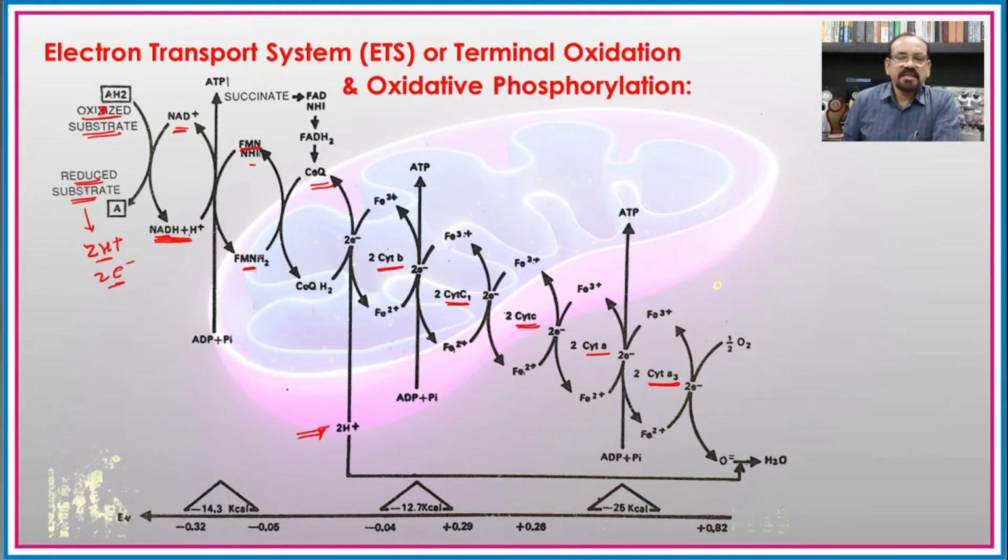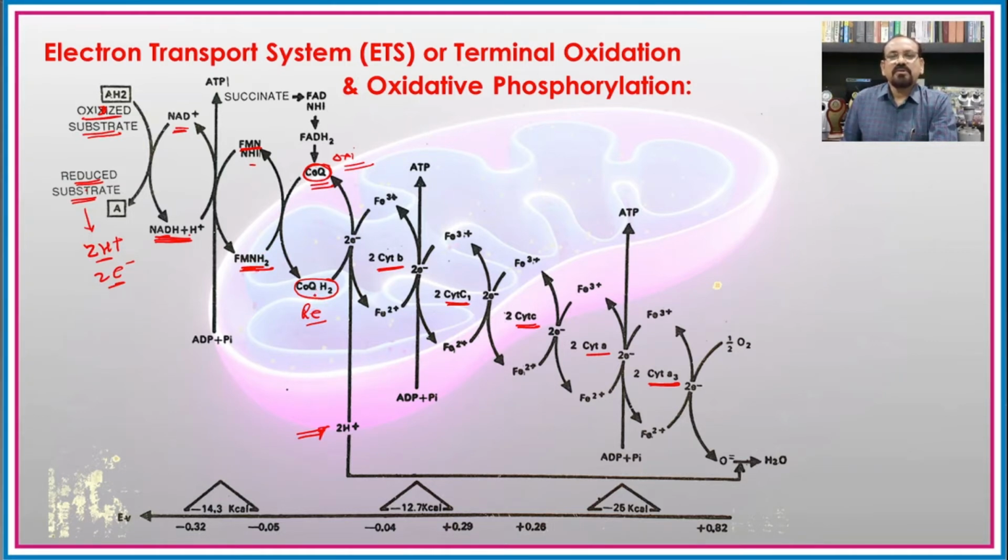So there is a reduction of this FMN, and in the same sense later on it donates its 2 protons and 2 electrons to the coenzyme Q, and again there is a reduction of the coenzyme Q. It means that here every time there is an oxidation and reduction of the different components present in the electron transport system.